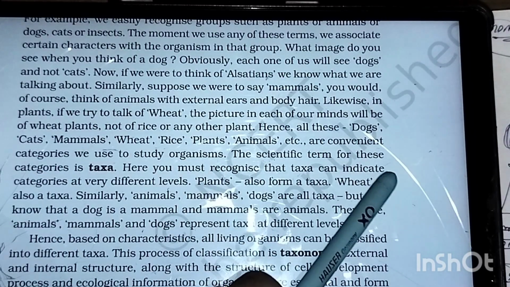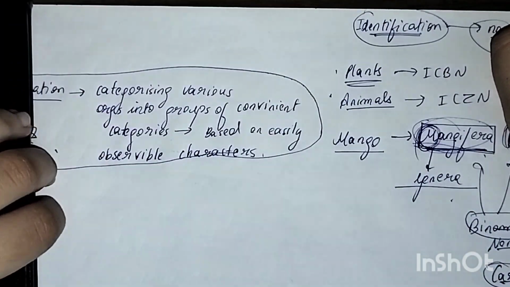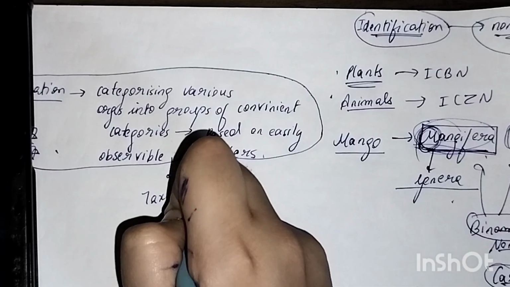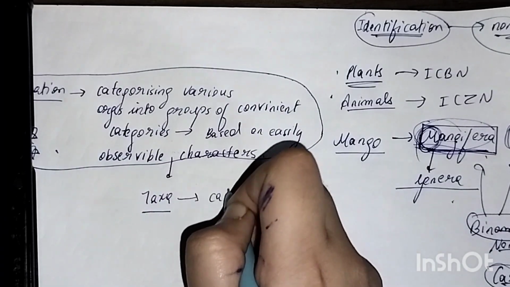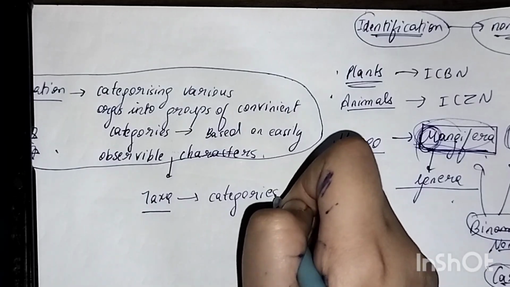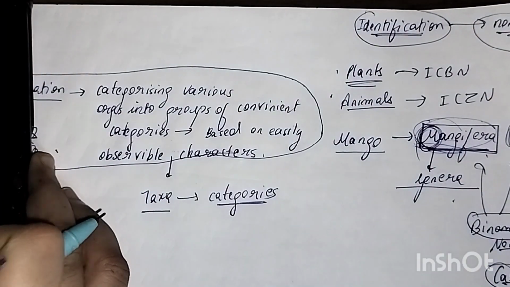The scientific term for these categories is taxa. So remember here, taxa. What is taxa? Taxa is basically the categories into which we categorize organisms. All these categories that we categorized organisms into are called taxa.